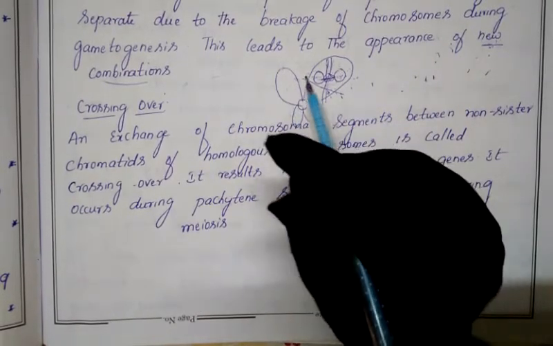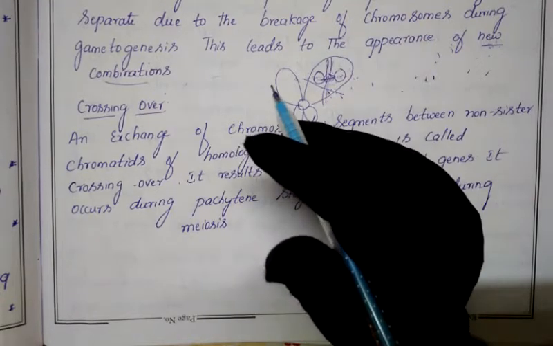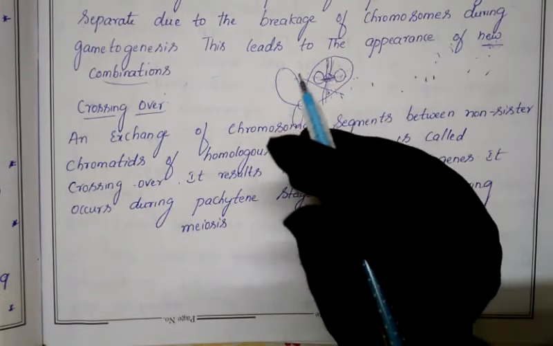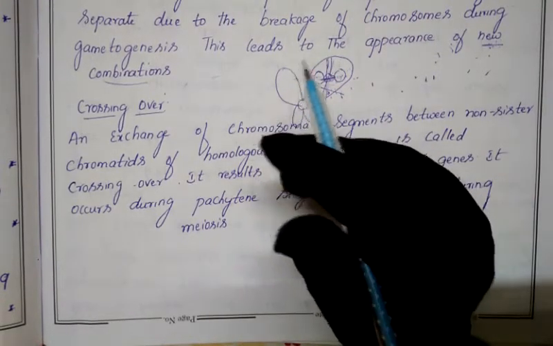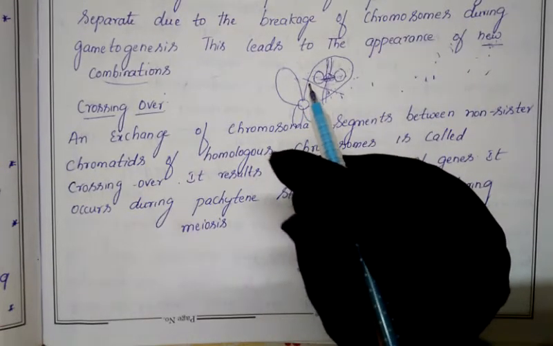That's why complete linkage carries the same character, whereas in incomplete linkage the same characters will not be exhibited. There may be chances of getting a new combination due to the breakage. Up to here we have discussed in our previous class.